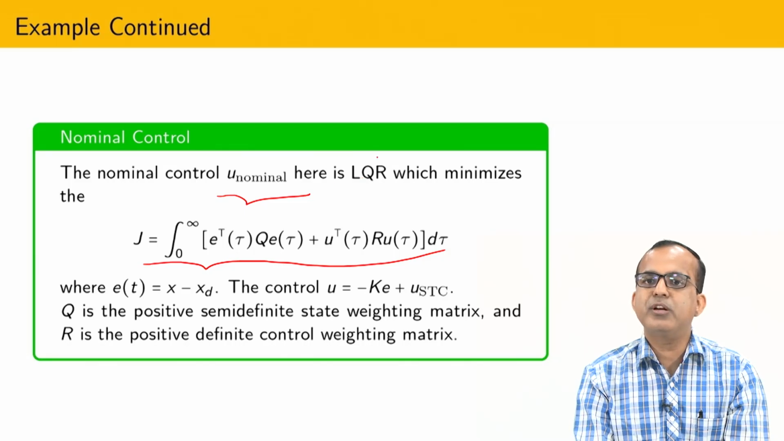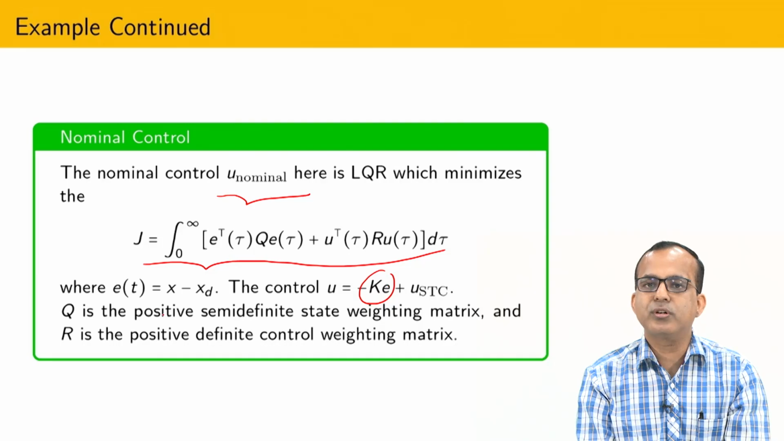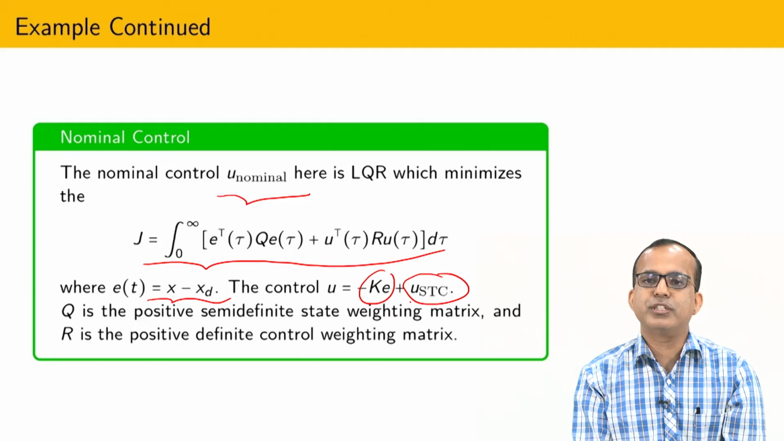If you are not familiar with the LQR controller, I have already recorded a course on optimal control, and that is available freely on YouTube. Just type my name, Shyam Kamal, and you can find how this particular LQR controller comes into picture. After that you can design u equal to Ke, because I am going to solve the tracking problem, and u_STC is nothing but the continuous control.